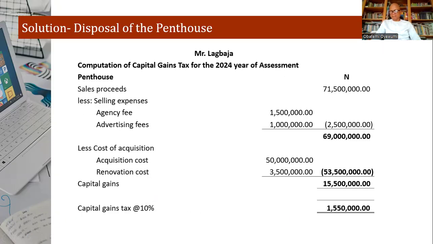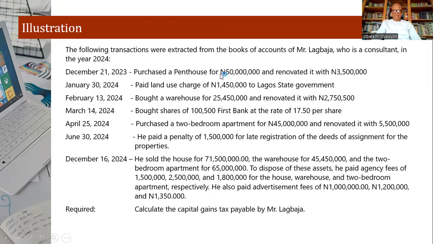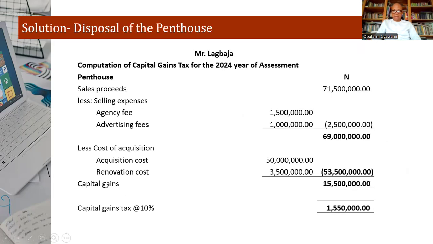So for the first building, that's a penthouse. Remember, we're talking about 3 houses. The first one, a penthouse, 50 million, using 3.5 to renovate it, and sold it for 71 million. So those are the things that you have to take note of there. Sales proceeds: 71 million. Now, the cost of selling this asset will come in first.